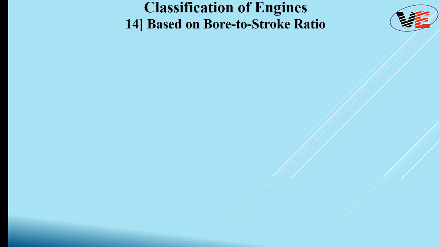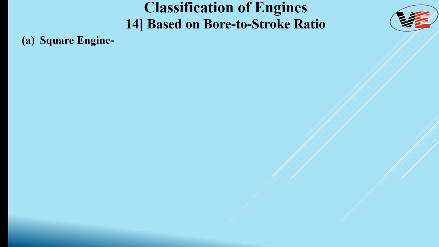So let's start the 14th classification of engine, which is based on bore to stroke ratio. Those who don't know about bore and stroke, for them I will tell. Bore is nothing but the cylinder diameter in which your piston reciprocates, and stroke is the displacement of the piston from TDC to BDC, or the maximum displacement of the piston inside the cylinder. That length is nothing but the stroke. So three types are there.